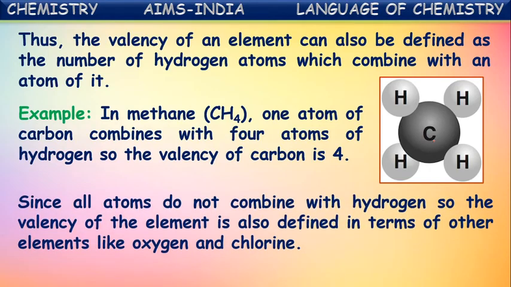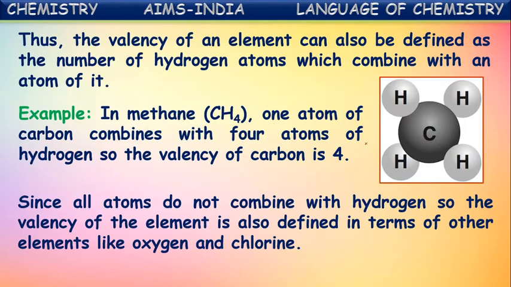Okay. Next, since all atoms do not combine with hydrogen, the valency of an element is also defined in terms of elements like oxygen and chlorine. Here we have seen how the valency of carbon is determined, because carbon combines with hydrogen to form compounds. But all elements may not combine with hydrogen.